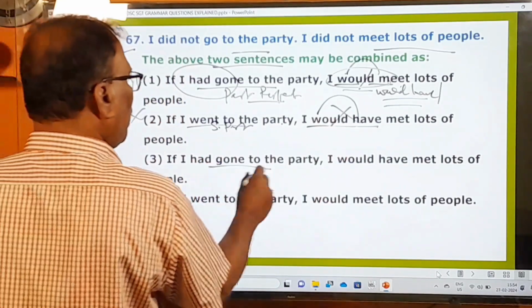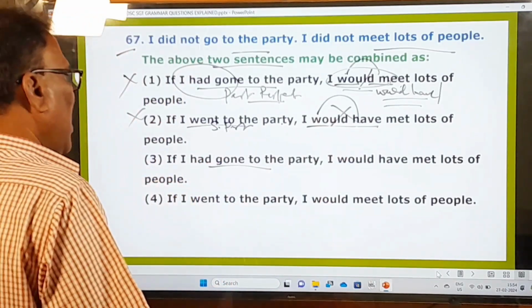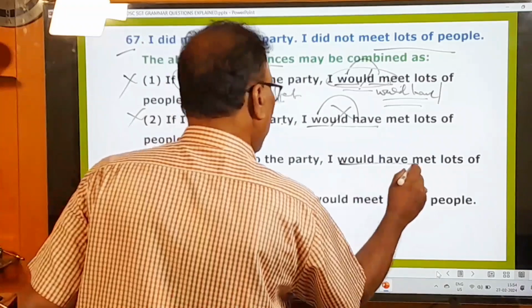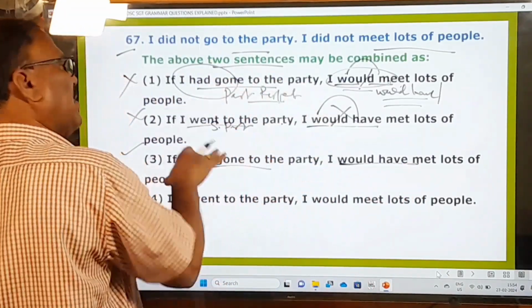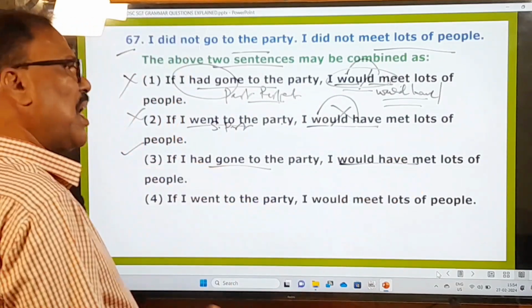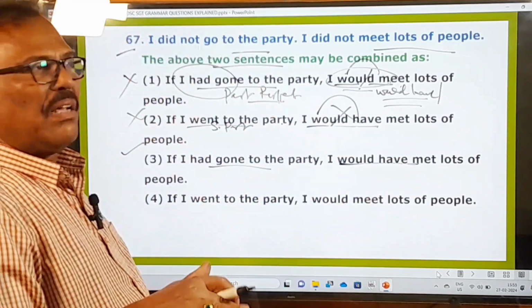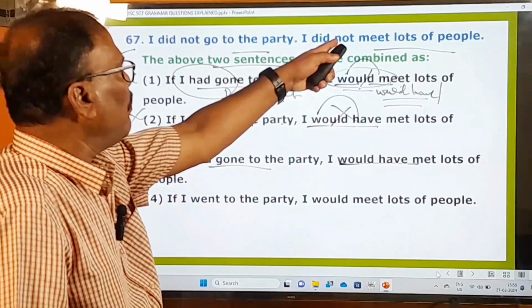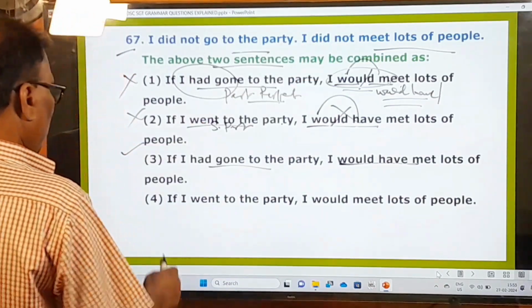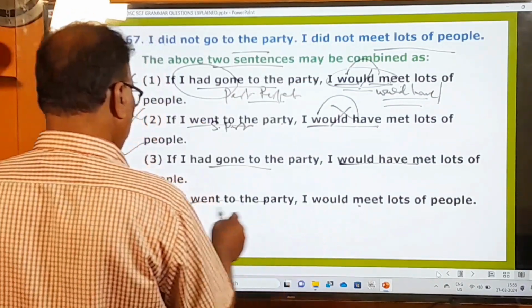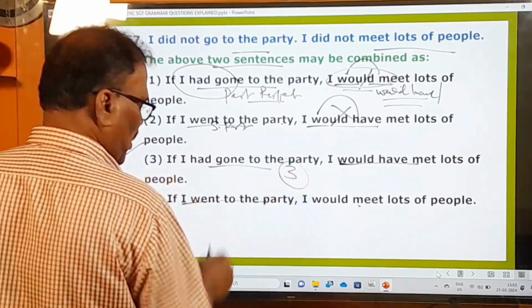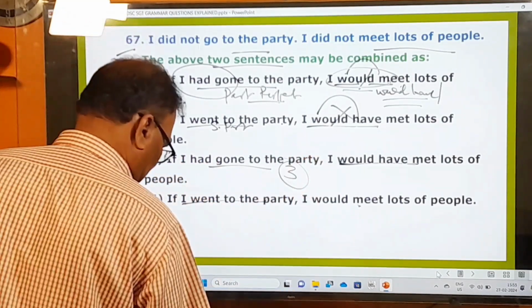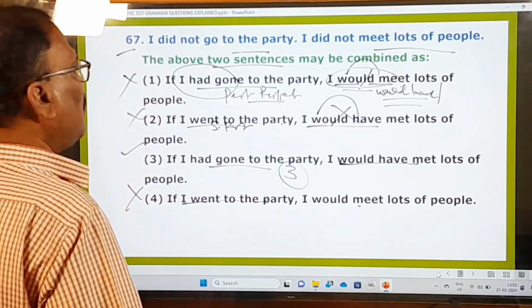If I had gone to the party, past perfect is given again, and let us look at the main clause, would have met. Okay, this is correctly given. If I had gone to the party, I would have met lots of people. Since I did not go, I did not meet them. So if I went to the party, I would meet, no, this is also not correct. So only the third one is right. So please keep this point in your mind. Now let's move on to the next question.